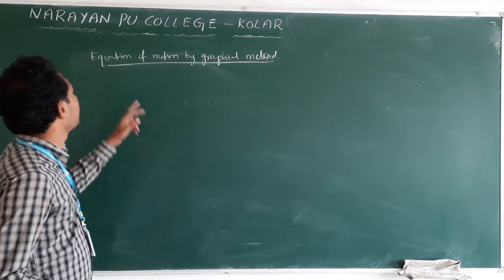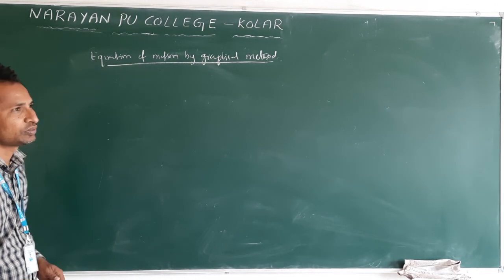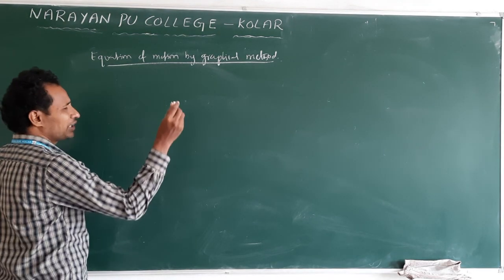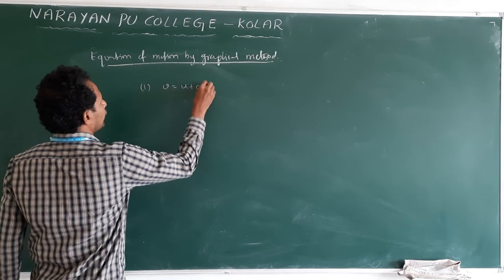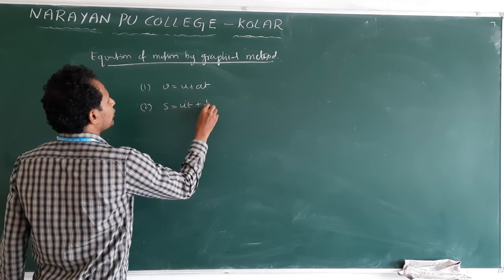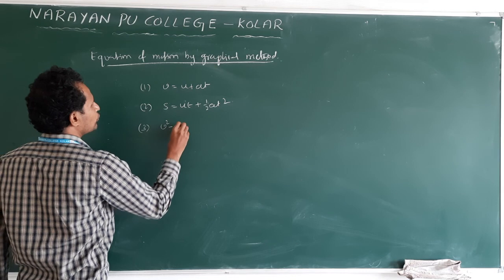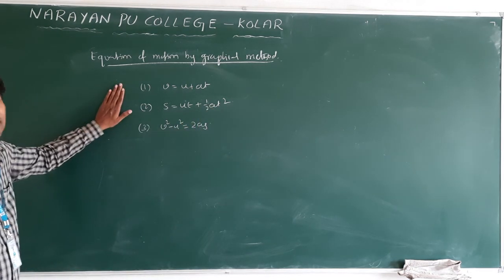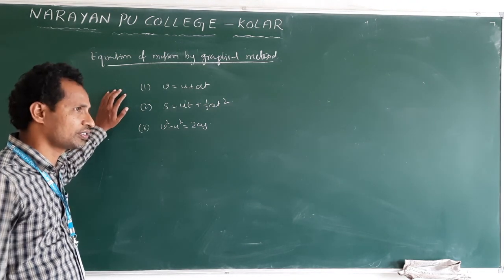Clear? Now, equations of motion by the graphical method. In kinematics, or in motion, we will use three main equations. First is v = u + at. Second one is s = ut + ½at². Third one is v² − u² = 2as. These three we call kinematic equations. The fourth one is there, but we will see that in higher classes.